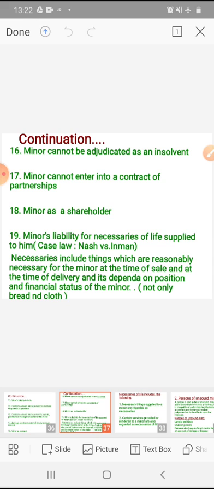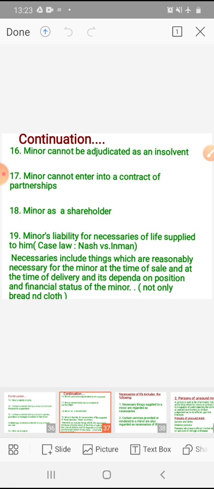He will not share the losses of the firm except when a liability to third parties has arisen. He cannot take part in the liabilities of the firm, only when the liabilities come to third parties is he liable. Otherwise, he is not liable. The minor is not personally liable for the debts of the firm.